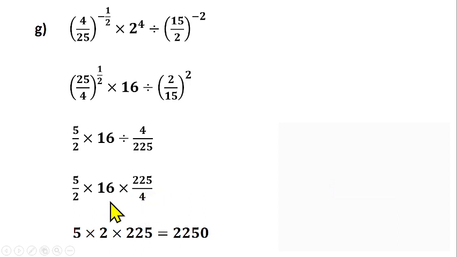Do we understand that? Good. Now if you do that, 4 can go in 16 4 times. 2 in 4 will give us 2. Then 2 times 5 times 25. That's what you're having here. And that should give us 250.